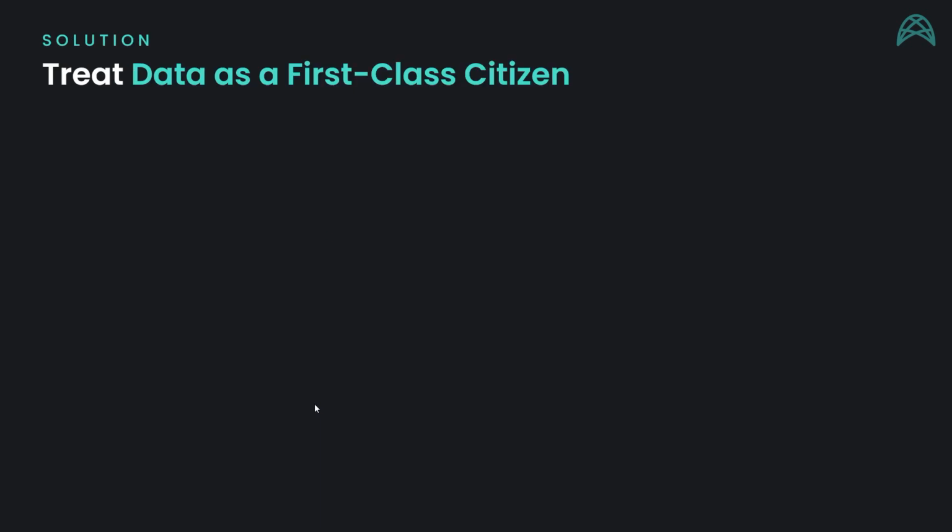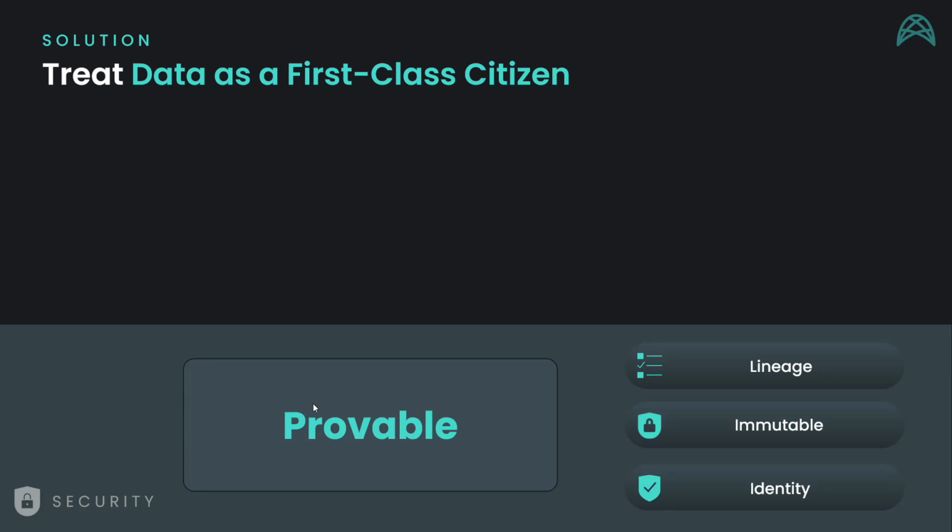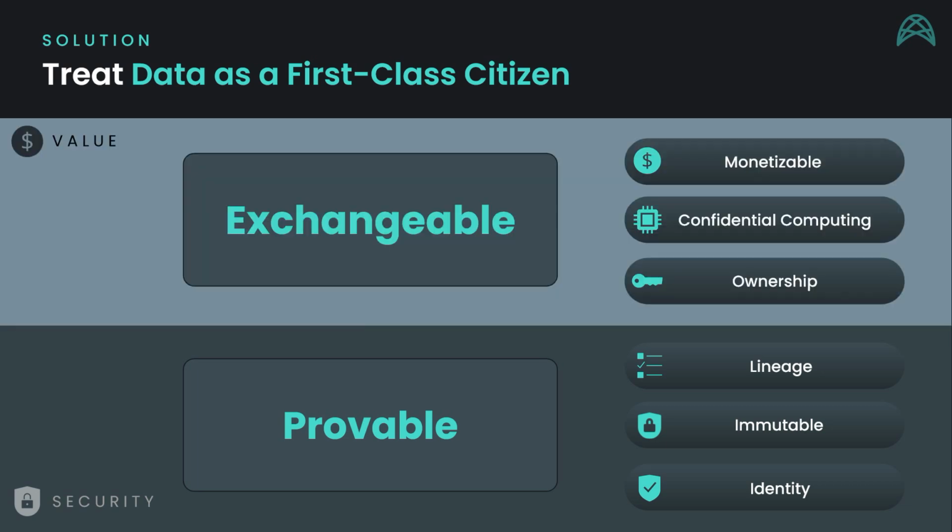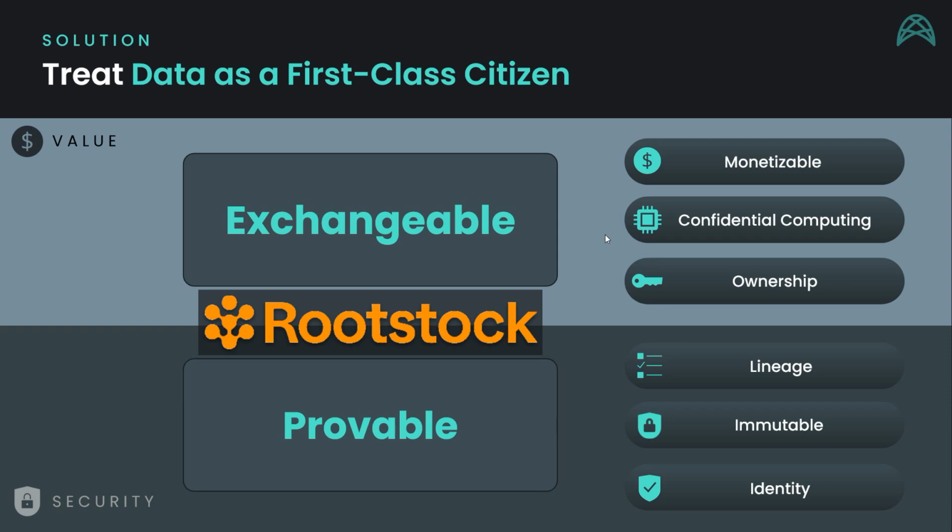This is what Weavechain does. We help you treat data like a first-class citizen. All the data flows involving Weavechain are provable with immutability guarantees for each step in your data lineage. And blockchains allow us to make data flows truly exchangeable with the ability to monetize both data transfers and API calls. And of course, all of this is anchored to Rootstock, the most secure blockchain powered with the security of Bitcoin. Today, we're going to demonstrate two key features of this framework.